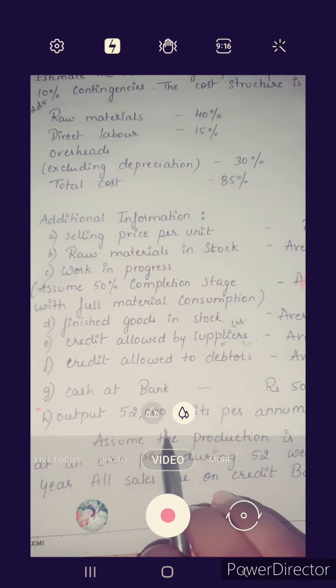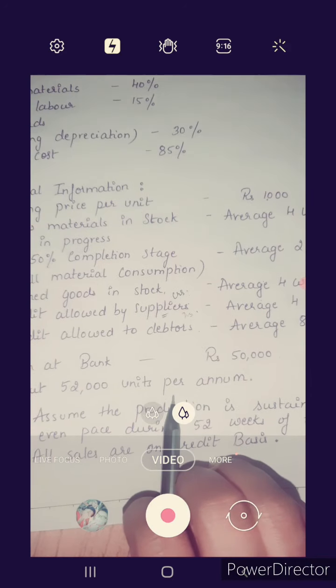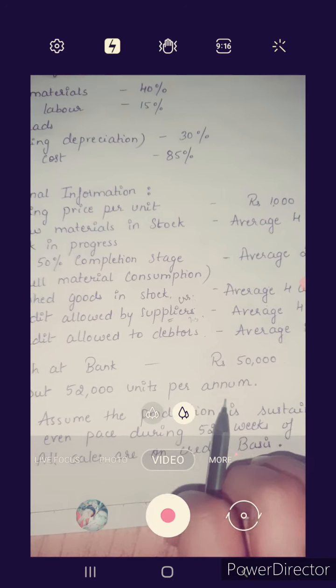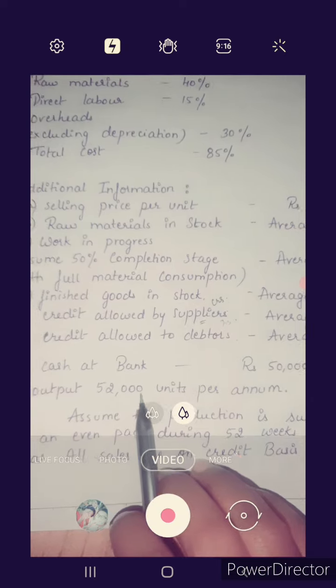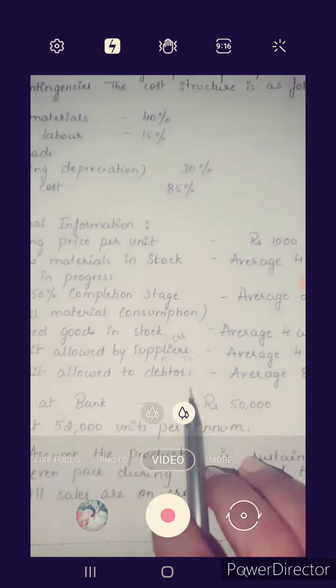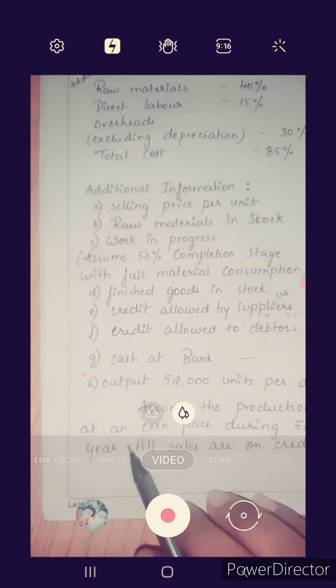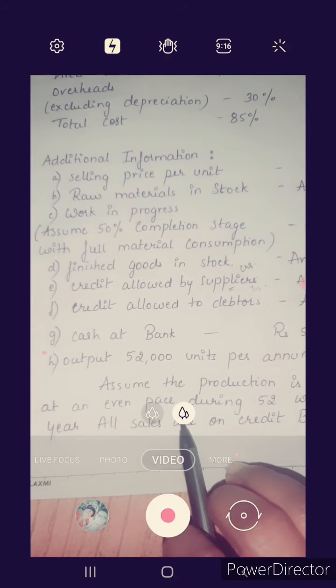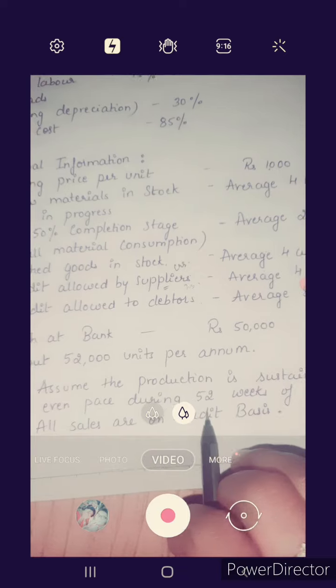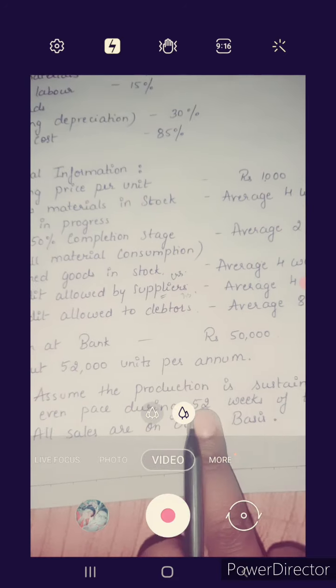Output is 52,000 units per annum. Assume the production is sustained at an even pace during 52 weeks, so weeks in a year are 52.